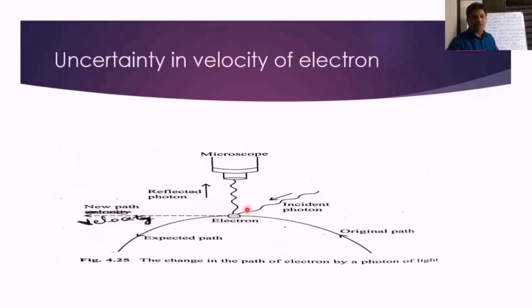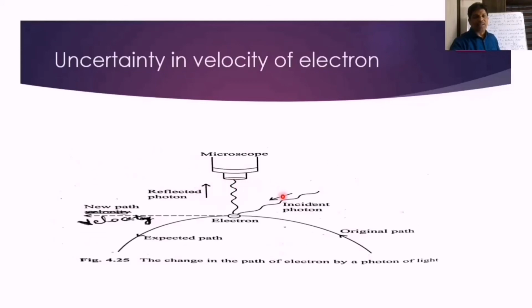Okay, and this reflected photon from the electron will be observed through a high resolution microscope, and it was observed that the energy of this reflected photon is less than incident photon. That means when energy of reflected photon is lesser than energy of incident photon, the reflected photon has greater wavelength than incident photon. Whenever the reflected wavelength is greater than the incident wavelength, that effect is called Compton effect. Compton effect states that the reflected photon has greater wavelength than incident photon.